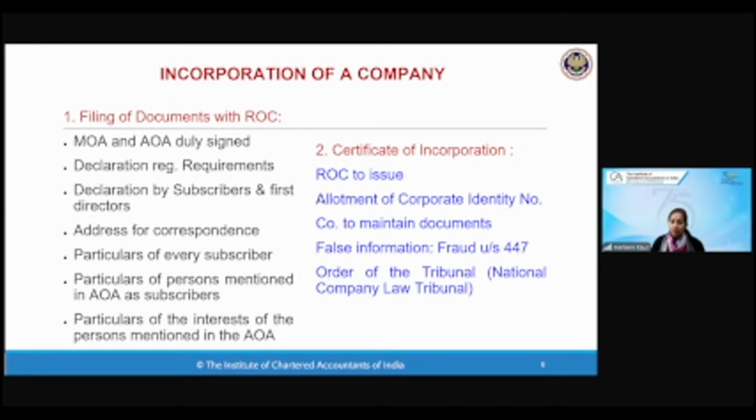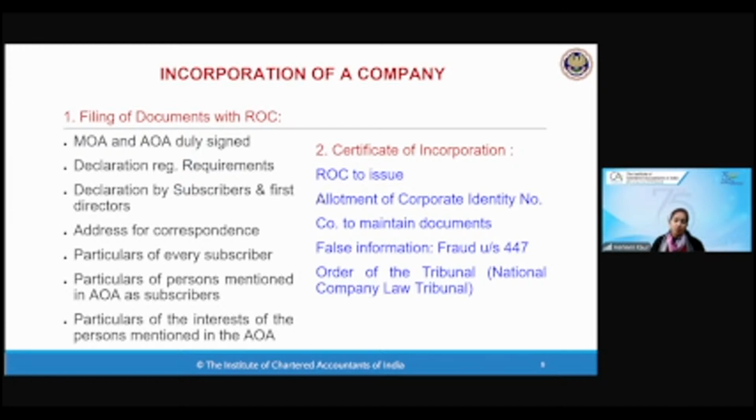Subscribers and first directors will give a declaration that they are not disqualified from being appointed. They have not been convicted. There is no problem. They can work and do the business. Address will be given for the correspondence. Particulars of every subscriber means their name, address, number of shares they are planning to take up in the company, all the details. And the person is mentioned in the articles also.